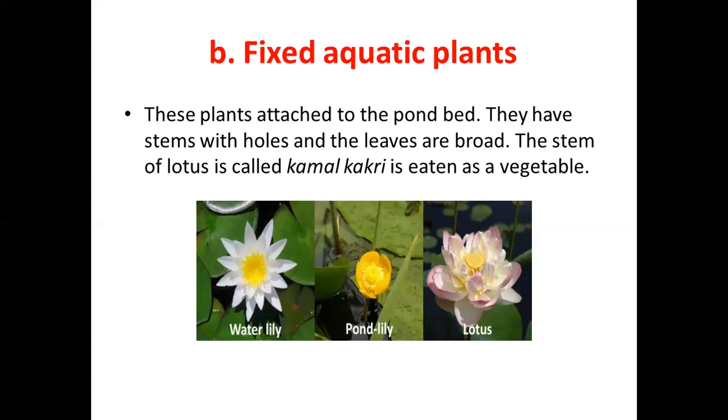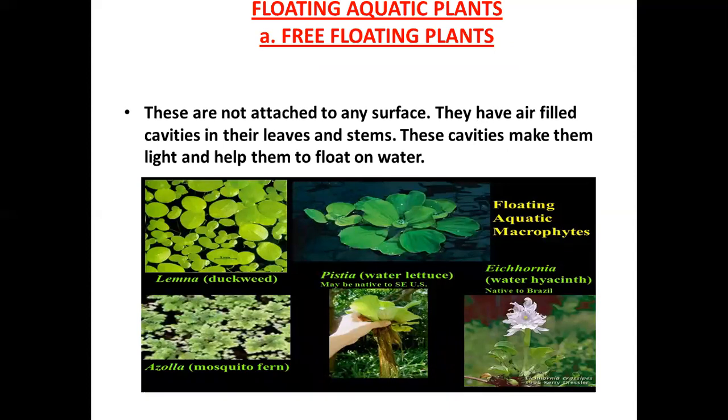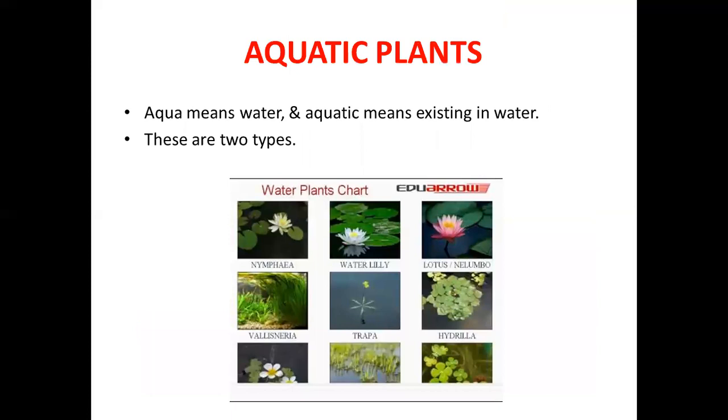Once again, let us revise what we have studied about the aquatic plants. The plants which are found in water, which grow in water, are called as aquatic plants. Aqua means water, aquatic means existing in water. These plants are found in ponds, lakes and other water bodies. And if you observe the picture, some plants are floating on water and some plants are fixed at a place. By this, these aquatic plants are divided into two types.